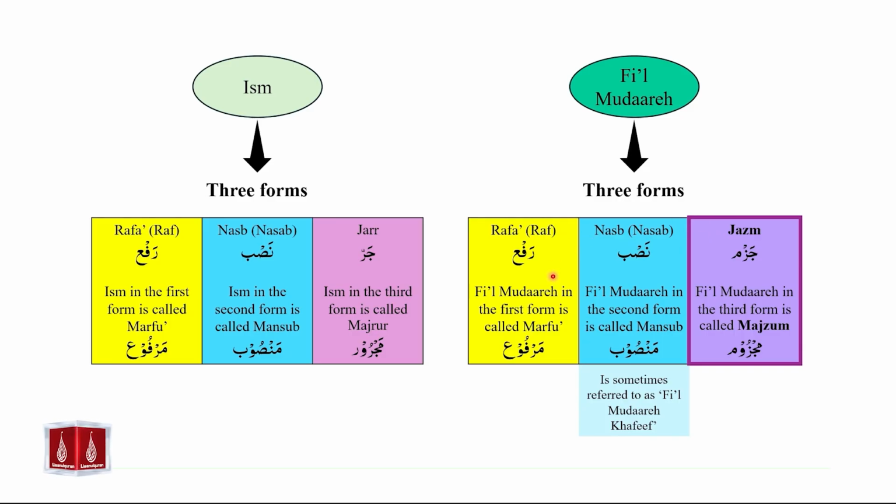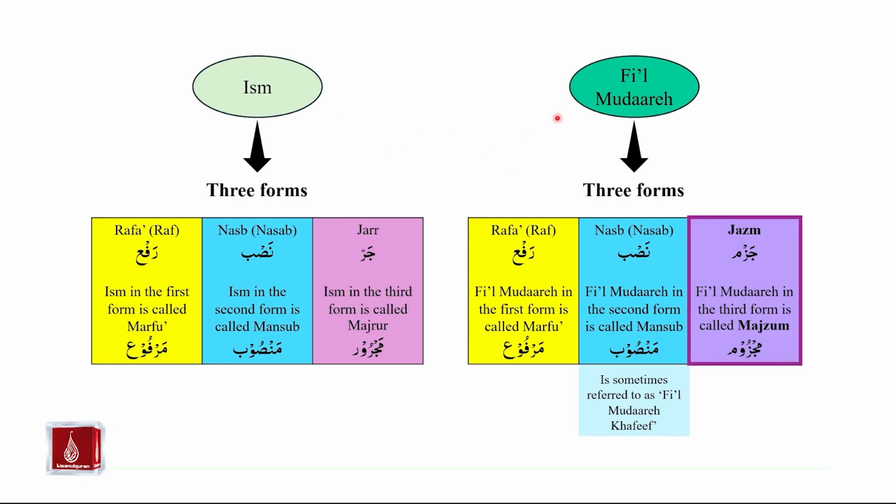Fi'il mudare in its first form is called marfu. Fi'il mudare in the second form is called mansub. And fi'il mudare in the third form is called majzoom. So for ism, we have marfu, mansub, majroor. And for fi'il mudare, the three forms are marfu, mansub, and majzoom. So clearly over here we see another similarity between ism and fi'il mudare.